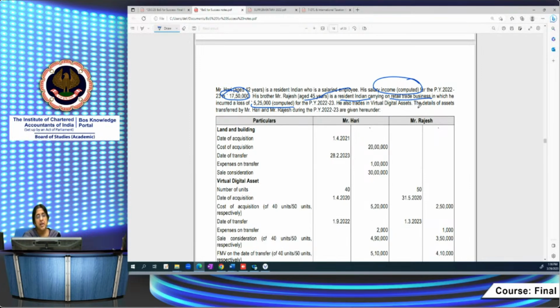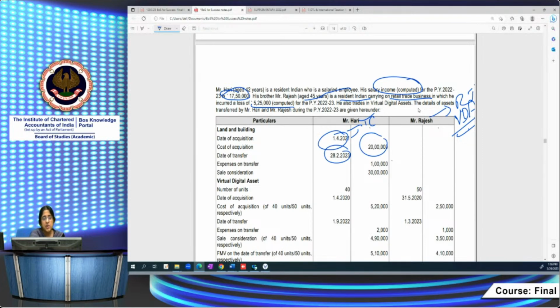He also trades in virtual digital assets. Rajesh carries on retail trade business, and he also trades in virtual digital assets. So for him, it is not a capital asset, it's stock in trade. For Mr. Hari, since he's a salaried employee, the transaction relating to virtual digital asset would be a capital asset. So details of assets transferred by Hari and Rajesh are given. First one is land and building. Only in case of Hari, date of acquisition, cost of acquisition, date of transfer, expenses on transfer, and sale consideration have been given.